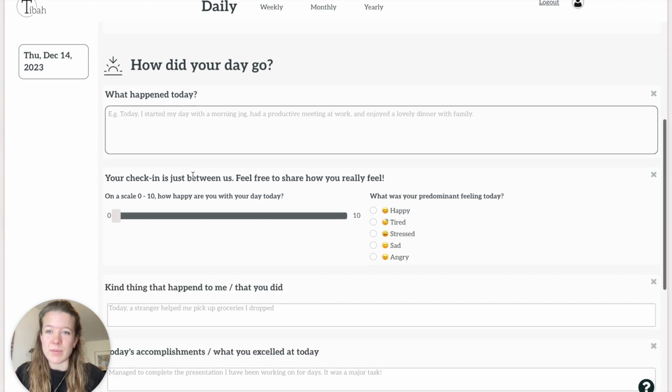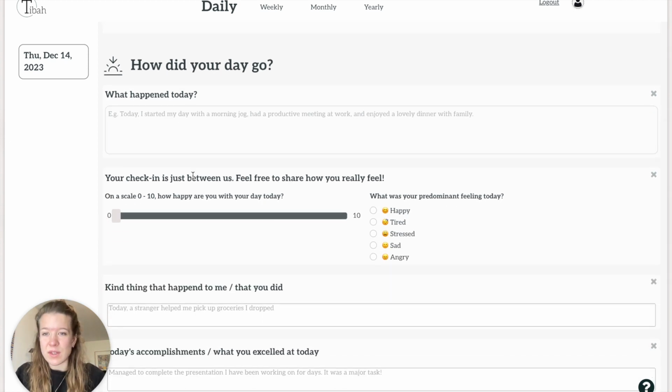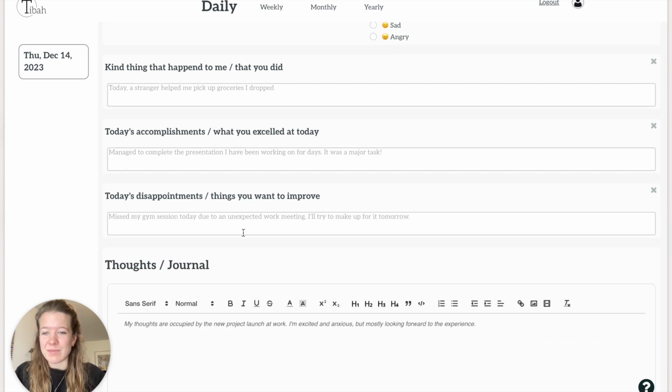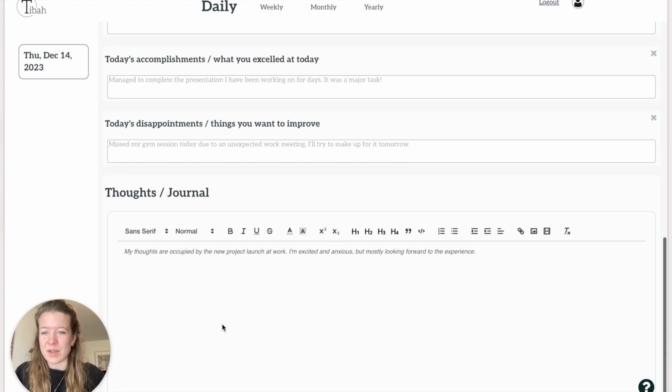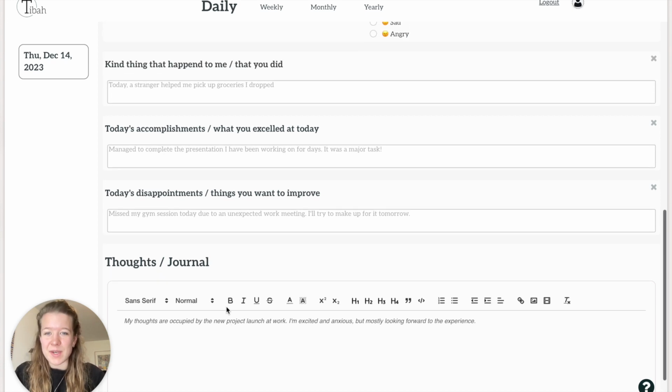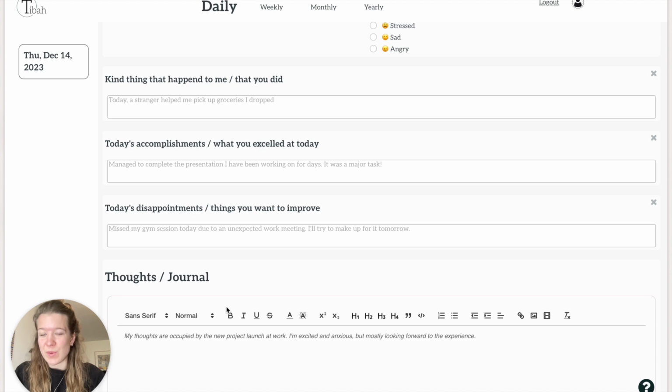And then you have a part where you check into your day at the end of the day again, so you can collect all the memories from that day so you don't forget about them. You can check into your mood and what grade you would generally give to that day. And then you have a few different aspects before you have your free journal where you can just put down your thoughts. So you can really customize this to serve you well.